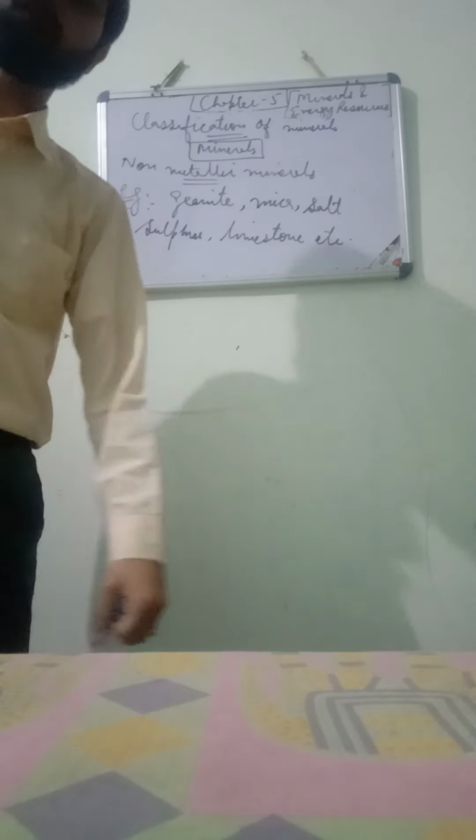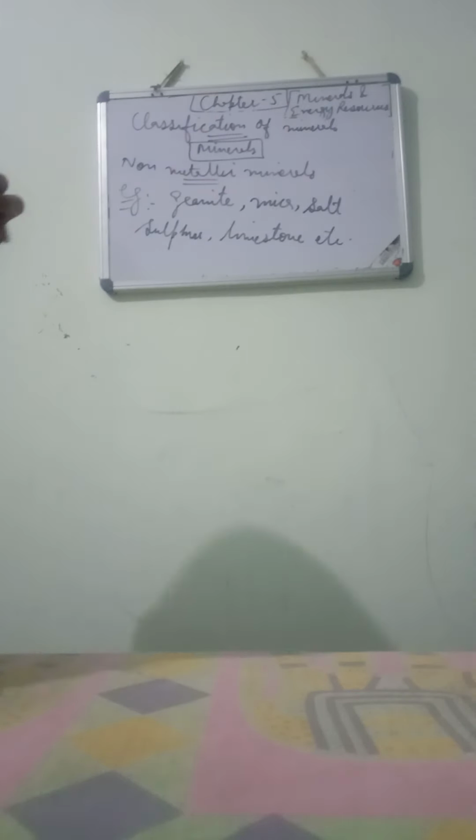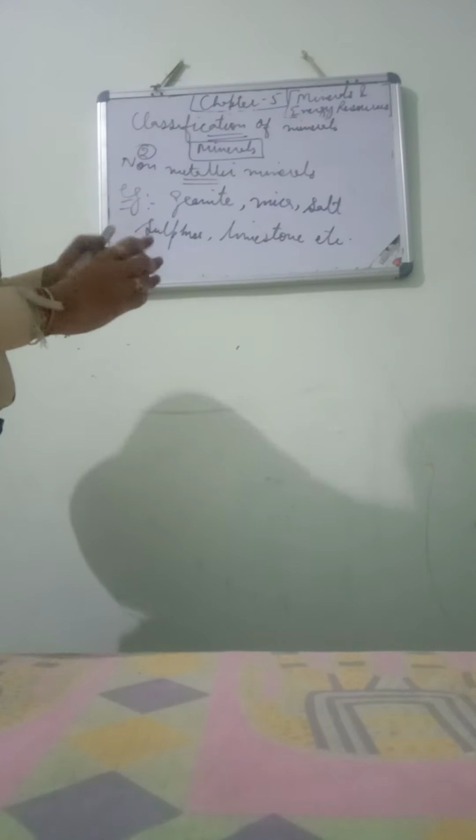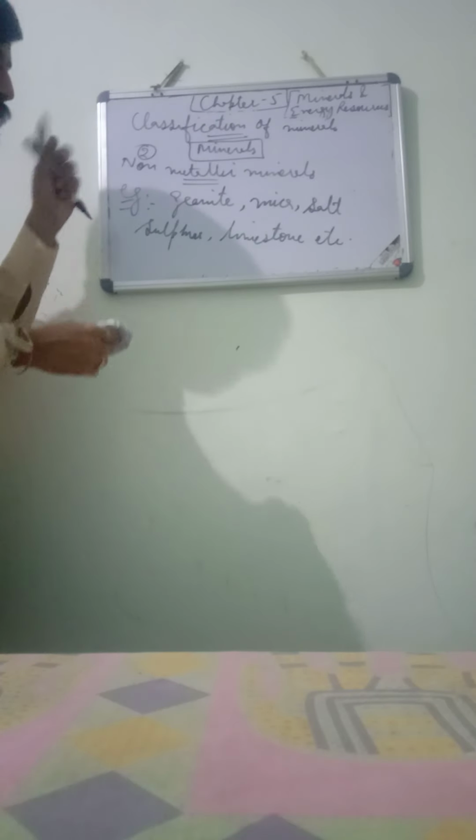But these minerals do not have any metallic content, and that is why these are called non-metallic minerals, like granite, mica, salt, sulfur, limestone, etc. Is that clear? Next. Number three in minerals. This was number 2, non-metallic minerals. Now number three in the minerals, that is the energy minerals. Please write down. Third point, underline in your books. Number 3, energy minerals.